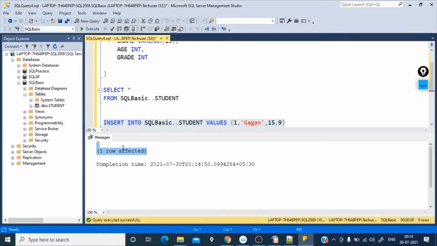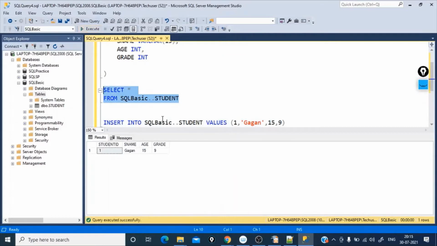Okay, one row is affected. Why can't we just query this table and see what data is present in this table? See, student ID is 1, Gagan, 15, 9. This is the entry we just made into this table.